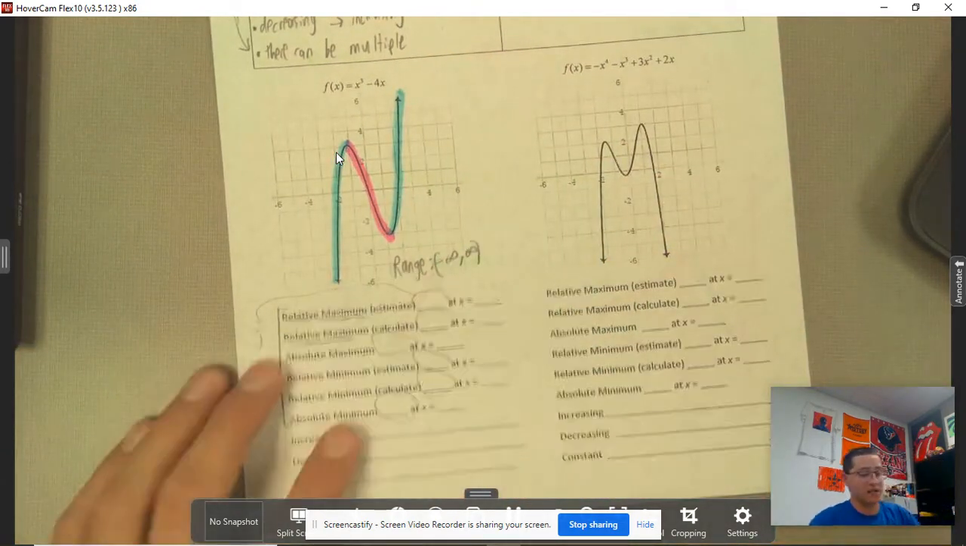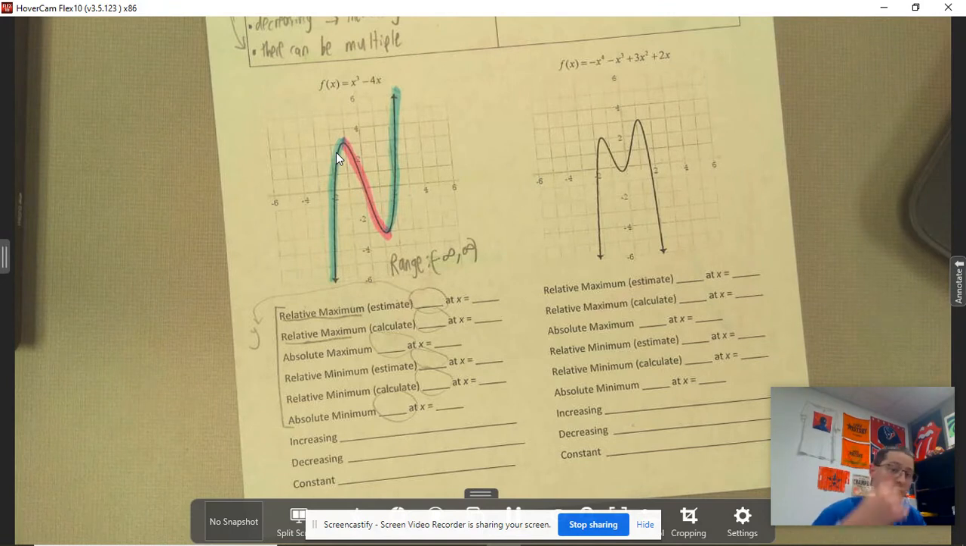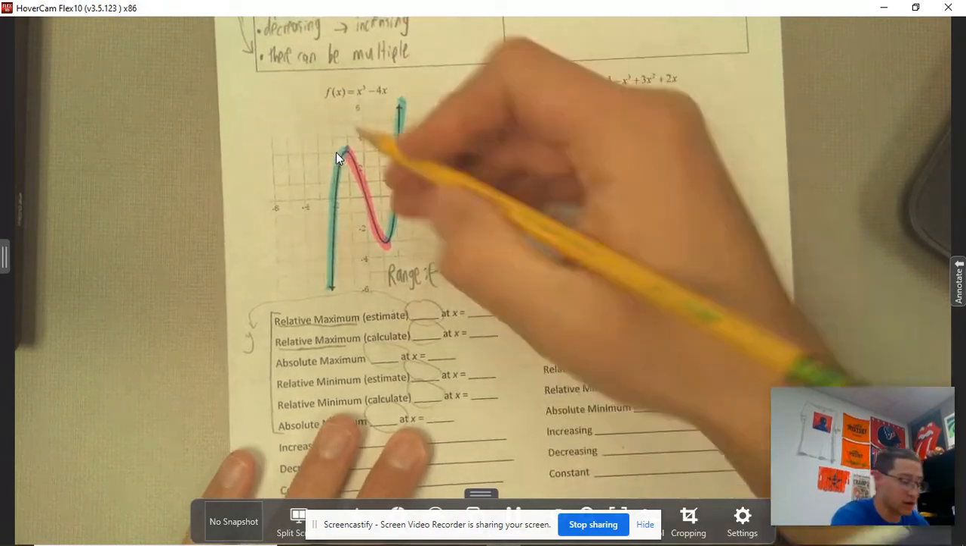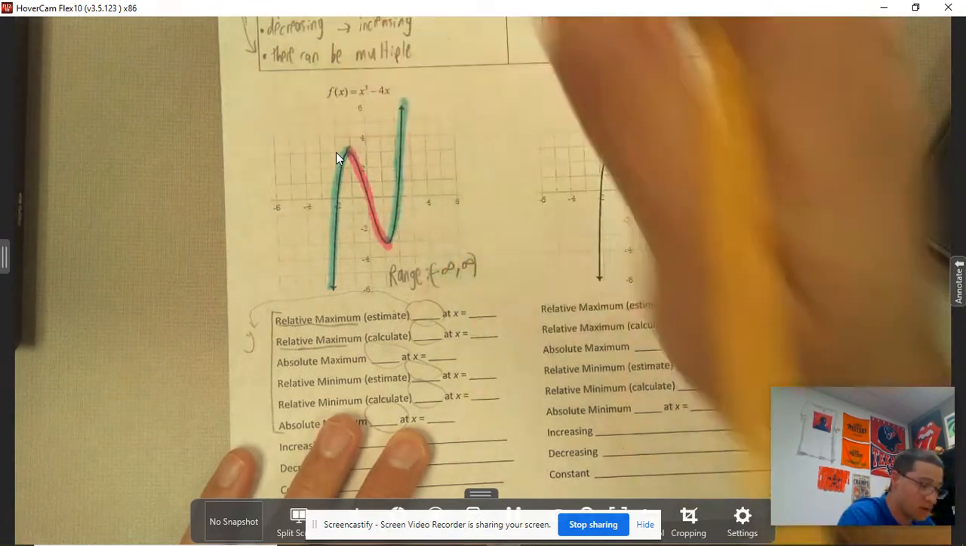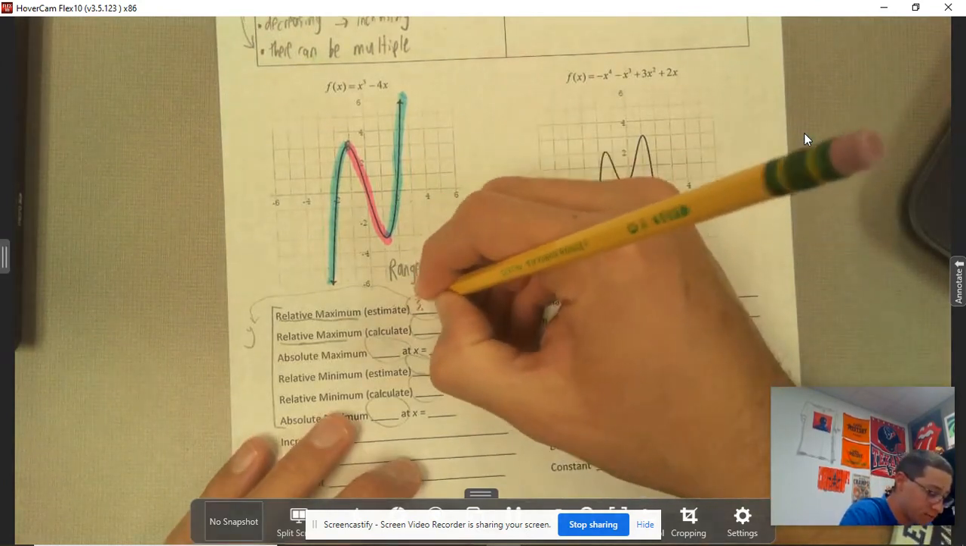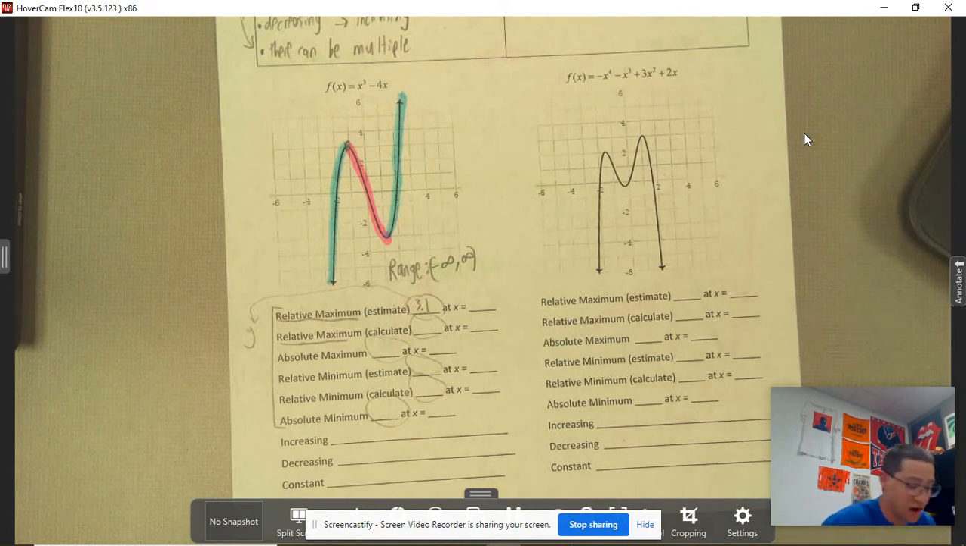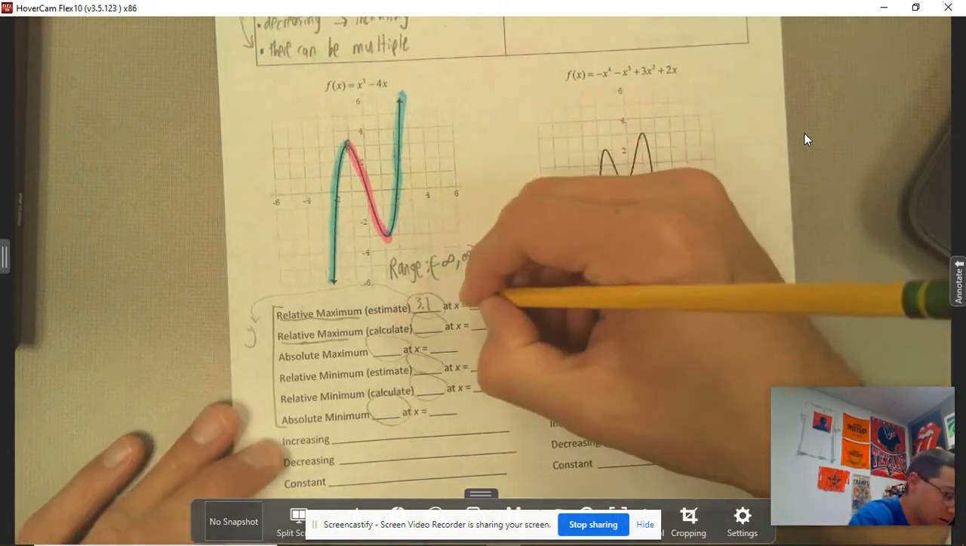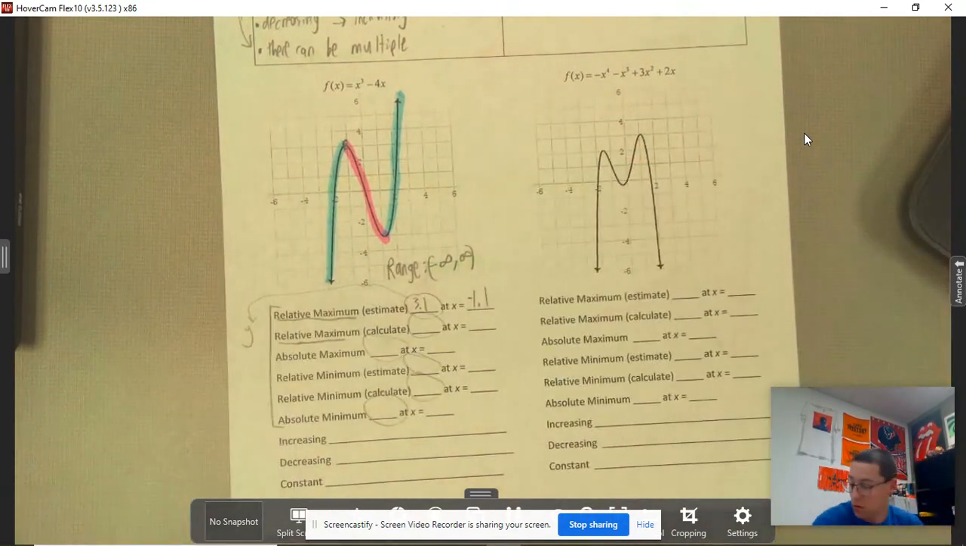Okay, so for the relative maximum, we're just going to look and see if there's a hill. And there is a hill, there it is. So we're going to estimate that y value. It looks like it's about 3.1, at an x value of maybe negative 1.1. In order to calculate it, let's go ahead and do that.